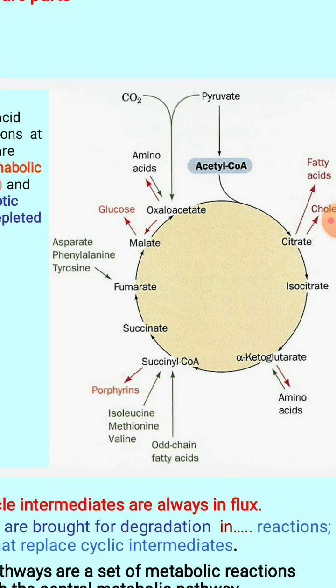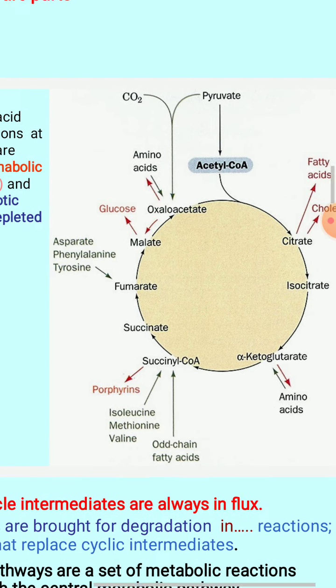This oxaloacetate can also enter the gluconeogenesis process from the TCA cycle. So you can see again synthesis of glucose is going to happen there. Oxaloacetate is acting as a precursor for the synthesis of glucose. That is again a synthesis mechanism which you come across in the cytosol itself, that is the gluconeogenesis process, right? Is it clear now? So this is how anabolism and catabolism both happen through these intermediates. They are involved in the synthesis of new molecules and also in catabolic processes. That's why it is called amphibolic, right?